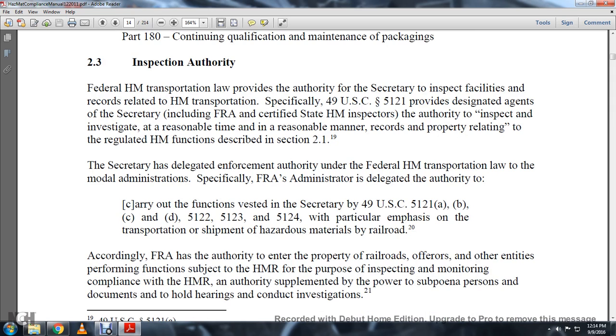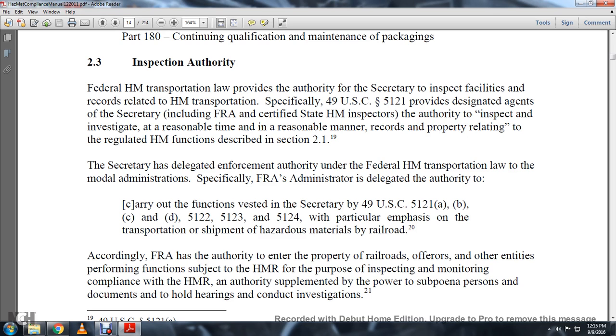2.3 Inspection Authority. The Federal Hazmat Material Transportation Law gives the Secretary authority to inspect facilities and records associated with hazmat material transportation. Specifically, Title 49 U.S. Code 5121 provides the designated agents of the Secretary, including FRA certified hazmat material inspectors, the authority to inspect and investigate, at a reasonable time and in a reasonable manner, records and property relating to the regulated hazmat material functions described in Section 2.1.